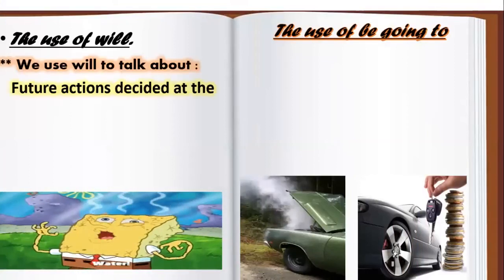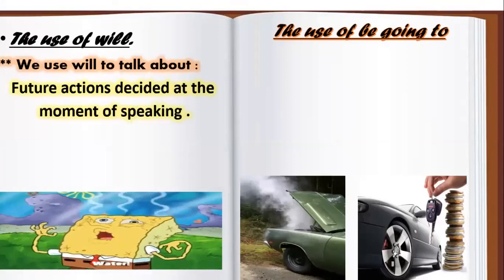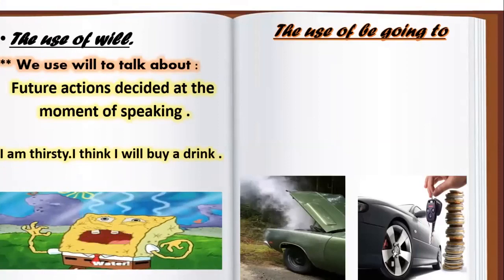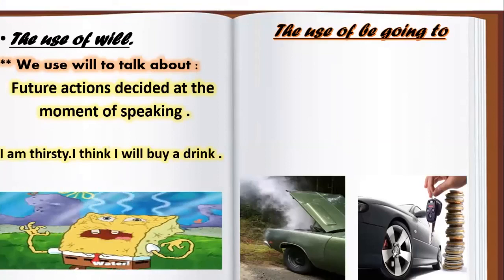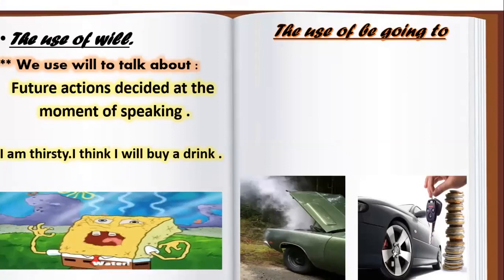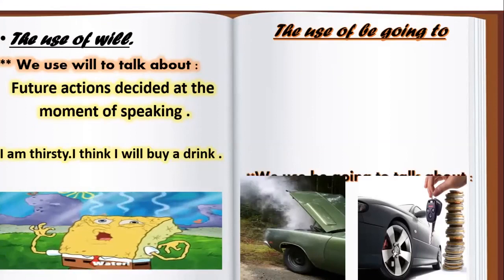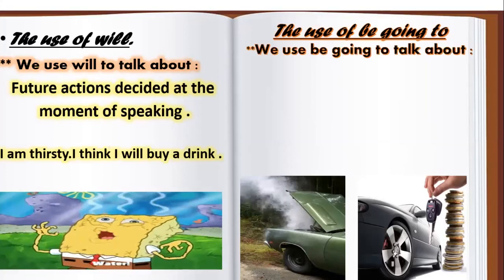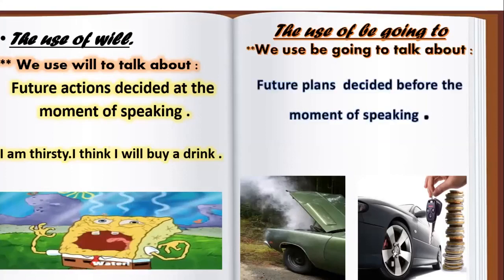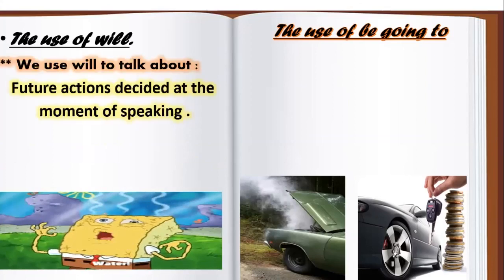We use will to talk about actions decided at the moment of speaking, something you decide to do now. For example, now I am thirsty, so I think I will buy a drink. Now it is hot, so I will open the door. Now I am hungry, so I will eat some food, okay? So when you talk about actions decided at the moment of speaking, which means something that you decide to do now, we use what? We use will, not be going to, okay?